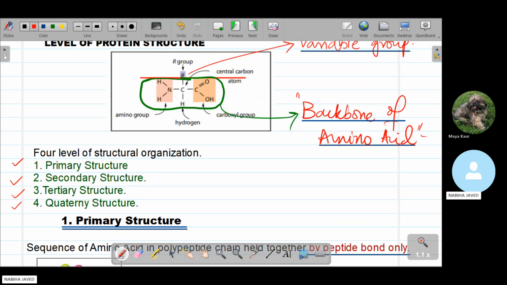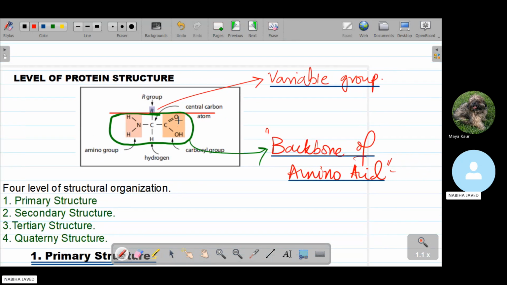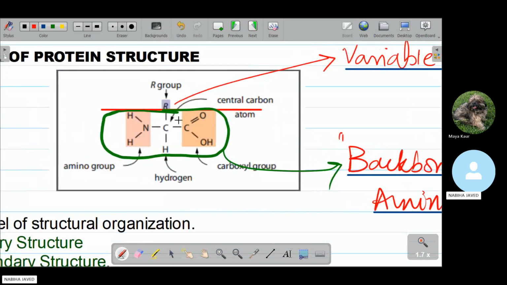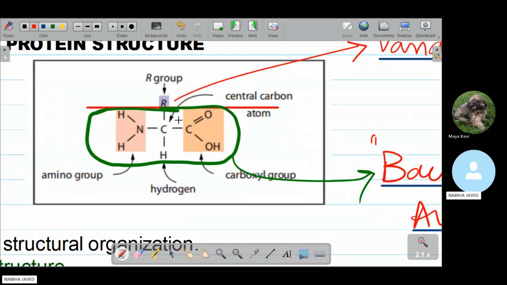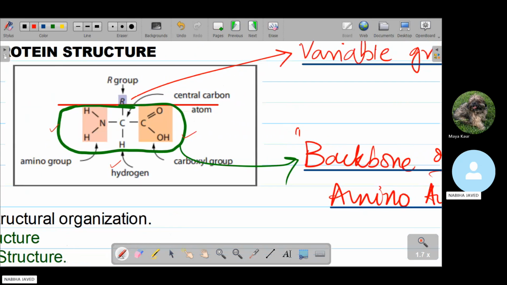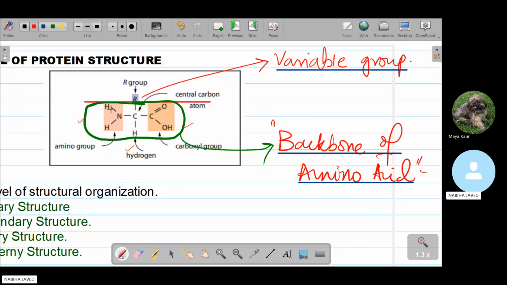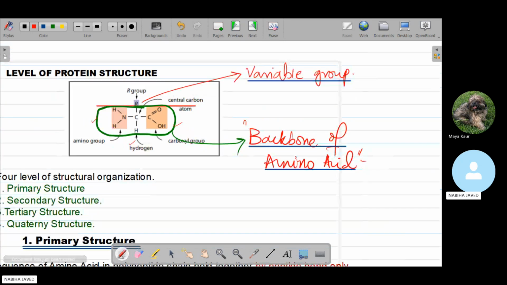First of all, we will again recall the structure of amino acids. In the structure of an amino acid, we have a central carbon atom that is connected with three permanent groups. The first one is the amino group, the second one is the hydrogen, and the third one is the carboxylic group. And we have one R group, which is the variable group. These three groups together with the central carbon atom, we call the backbone of the amino acid.